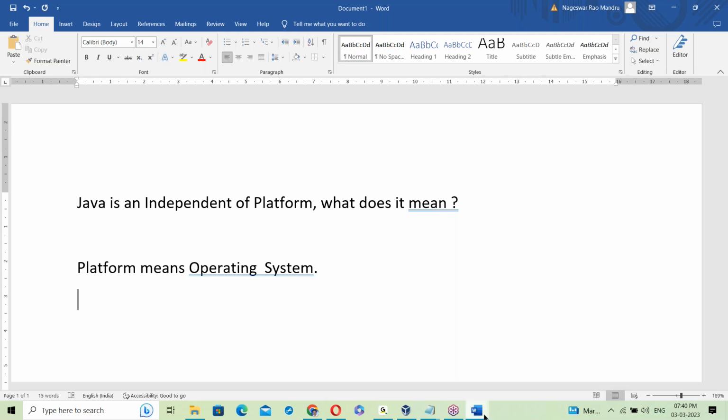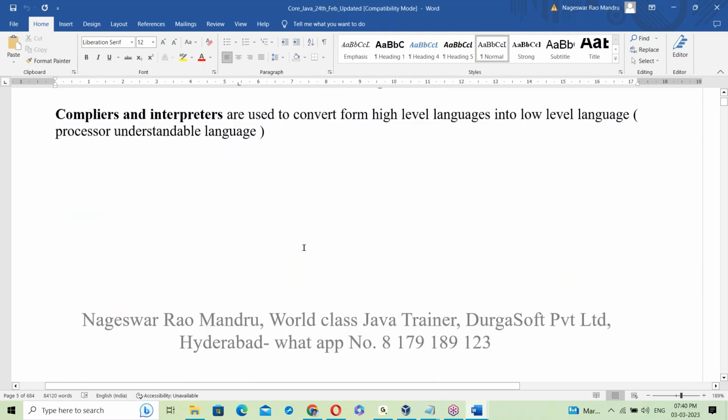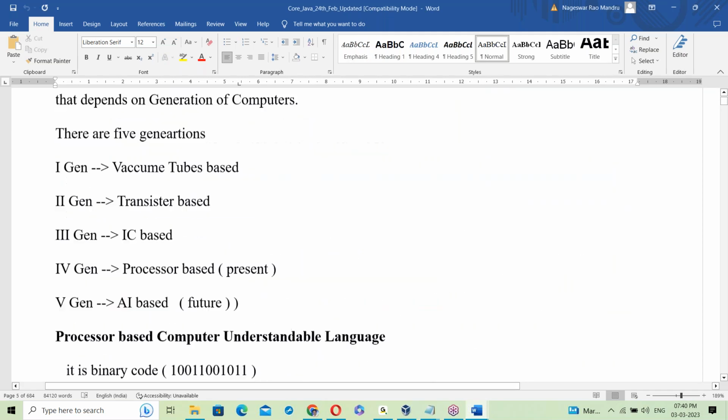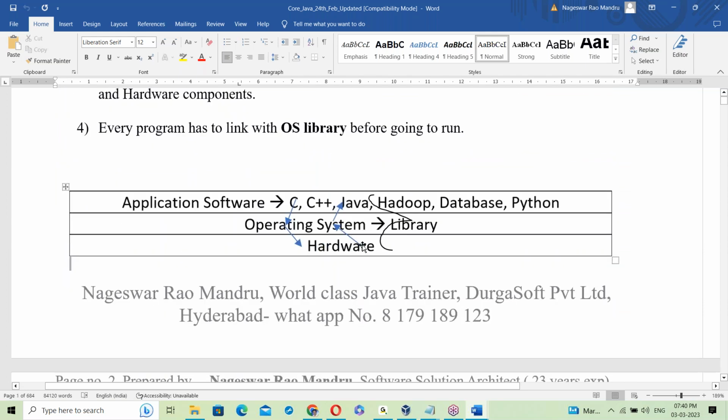In the previous class we discussed some introduction to the OS. We have hardware, and on top of the hardware, the OS is running.